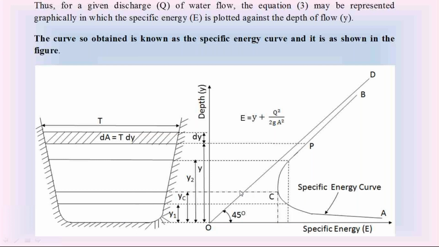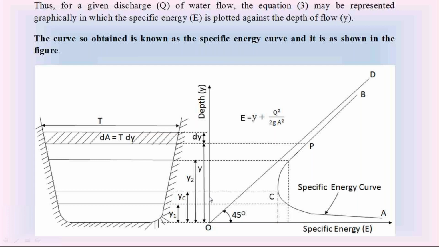That depth is called the critical depth of water flow, and the velocity of water flow at a critical depth is called critical velocity, indicated as Vc. So in this graph, we can observe at point C, the specific energy is minimum. Then the depth of water flow at minimum specific energy is called the critical depth. The velocity of water flow at critical depth is called critical velocity.